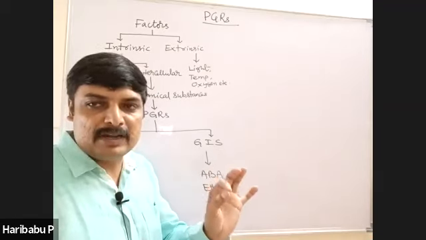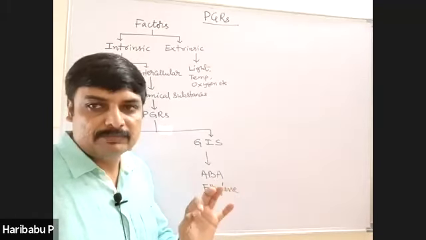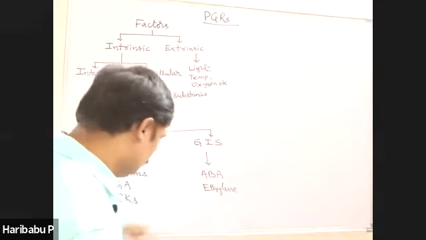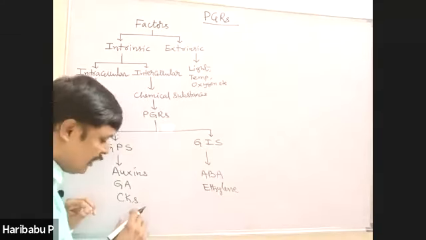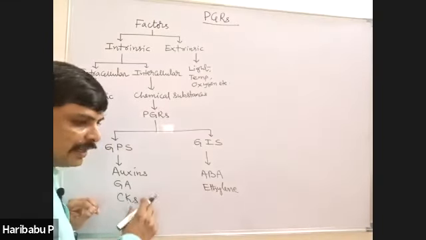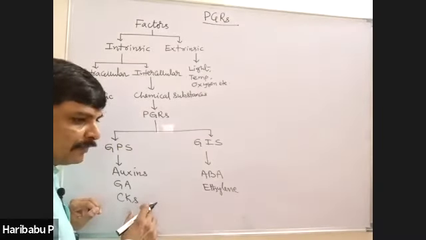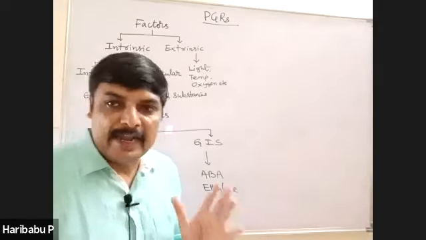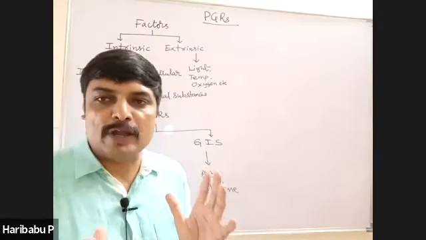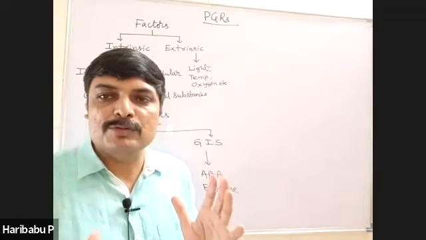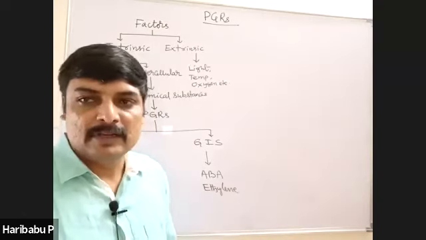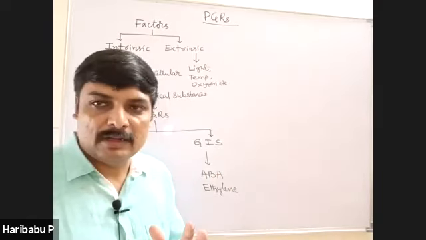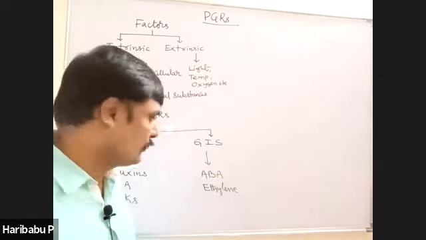These gibberellins are chemically terpenoids or terpenes. Then cytokinins are chemically adenine derivatives. Adenine is a nitrogen base, a part of nucleotide.